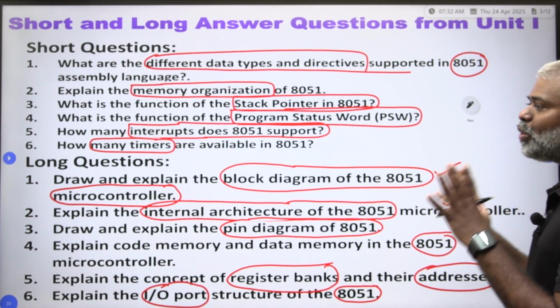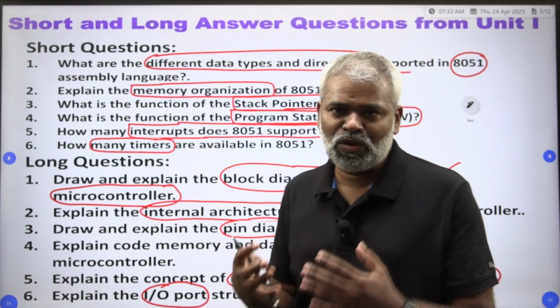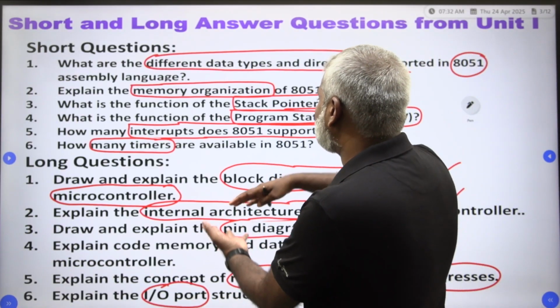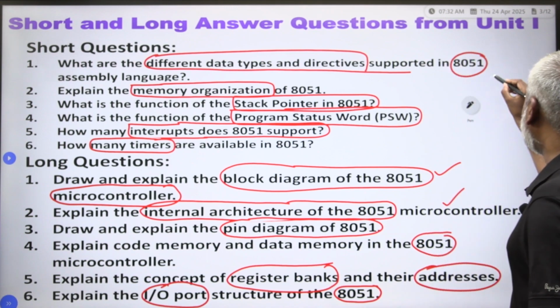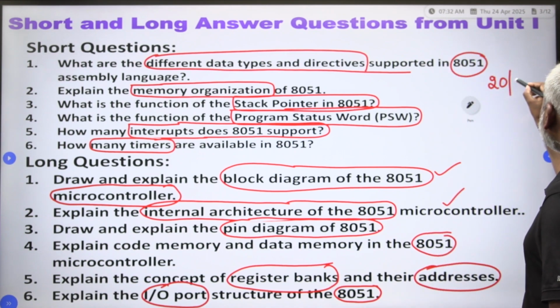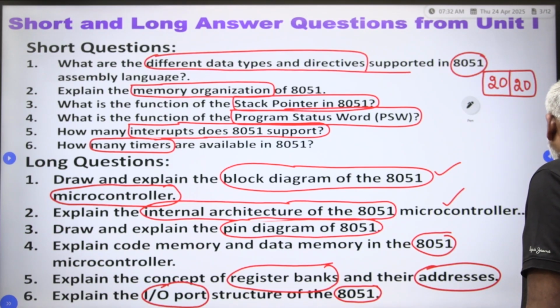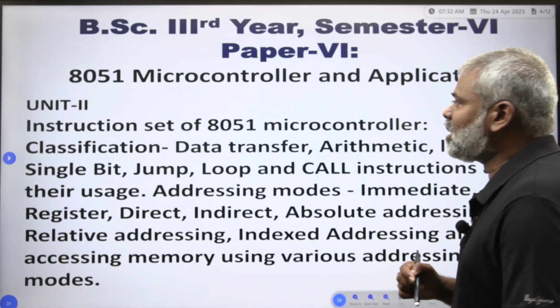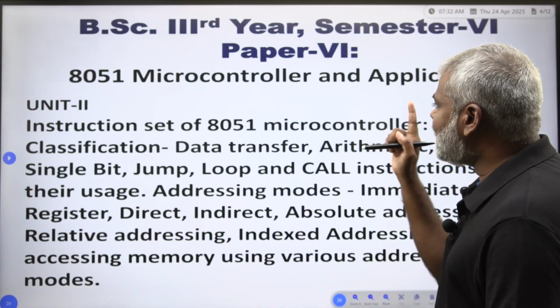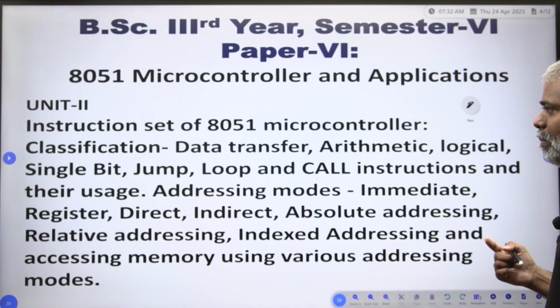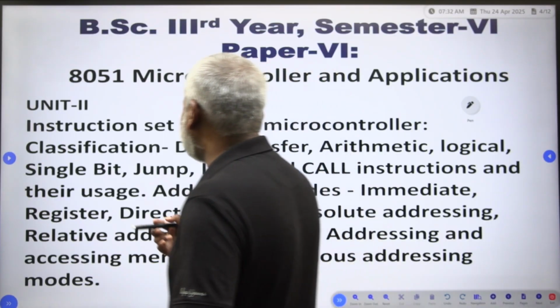These are the possible questions for unit number 1 that I am giving. If you read these 12 questions, you may get 20 out of 20 in your theory paper. Clear? Now you can see the second unit. I am coming into the second unit, 8051 microcontroller applications. So that is unit number 2.